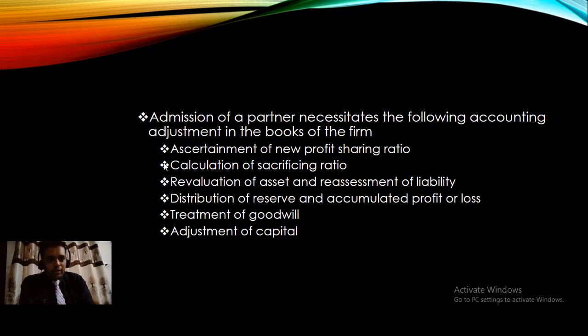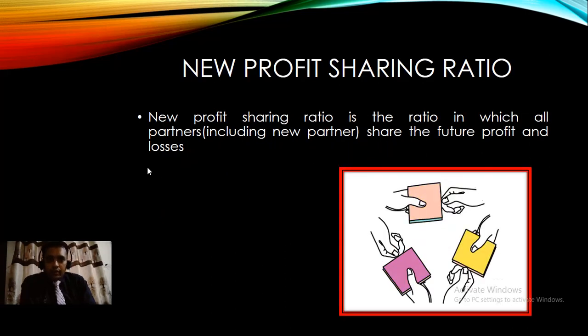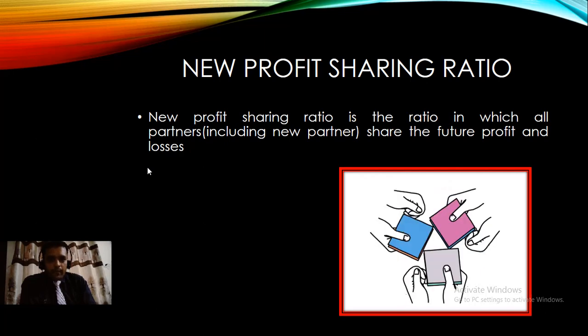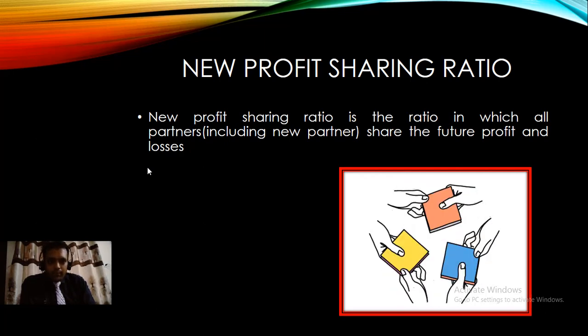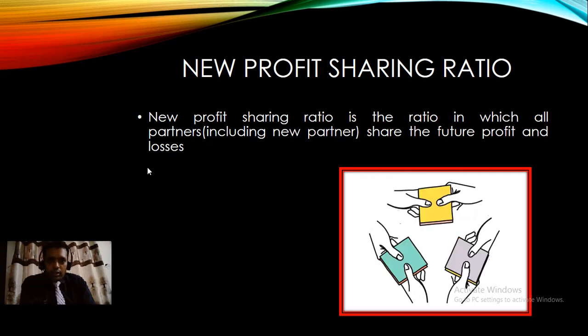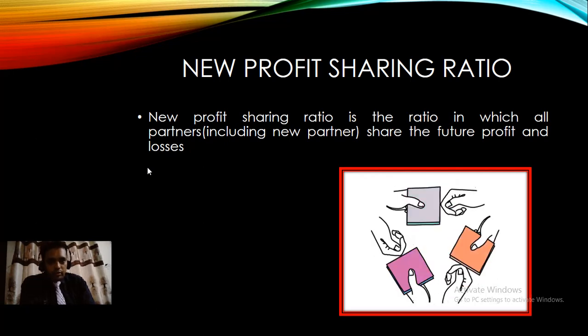So how to calculate the sacrifice ratio? What will be the revaluation of assets? How to distribute the reserves and accumulated profit? What will be the treatment of goodwill, and what will be the adjustment in capital? As far as this chapter is concerned, these are the six points we need to learn, but in this part we are going to discuss only the first and second points, which are the new profit sharing ratio and the calculation of the sacrificing ratio.